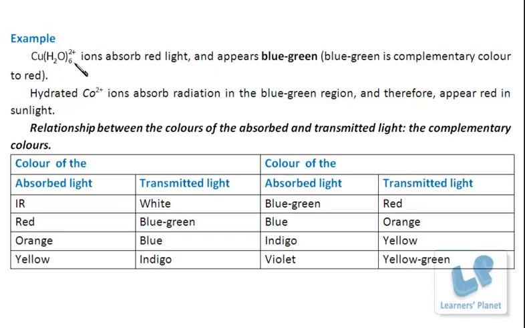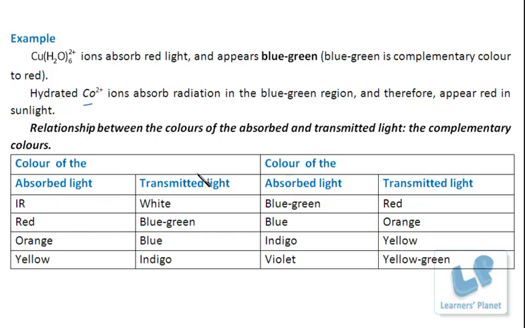See here, this Cu(H2O)6 2+, this is a complex again. These ions absorb red light and appear blue. Blue-green is the complementary color to red. So they absorb some wavelength depending upon the difference in the energy levels of the split orbitals, and they transmit the rest of them. Likewise, hydrated Co2+ ions absorb radiation in the blue-green region and therefore appear red in sunlight. This you must be knowing.